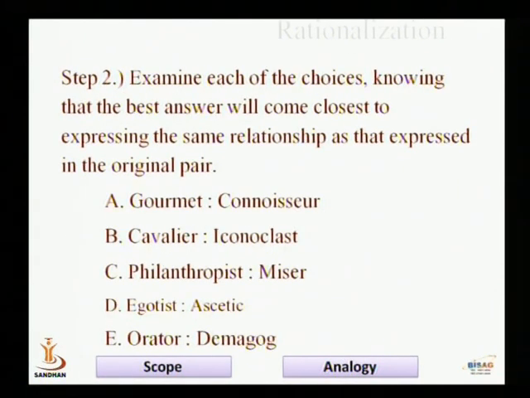The next step to crack this analogy is to examine each of the choices, knowing that the best answer will come closest to expressing the same relationship as that expressed in the original pair.